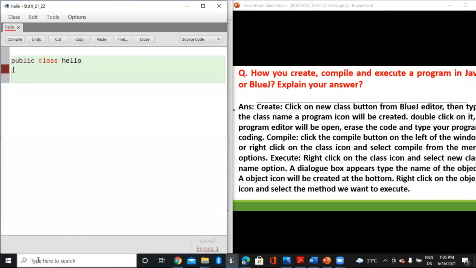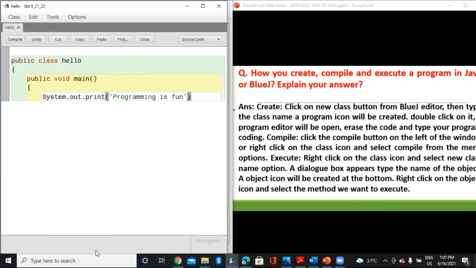Already the class is defined, public class hello. I'll define the function. Without a function, you cannot go on to write the statements. Then over here, I'll write the statement to print. I'll do a simple program. Over here within double quotes, I write programming is fun. So here my statement for printing programming is fun is ready. Then I close the method block and then I close my class block.